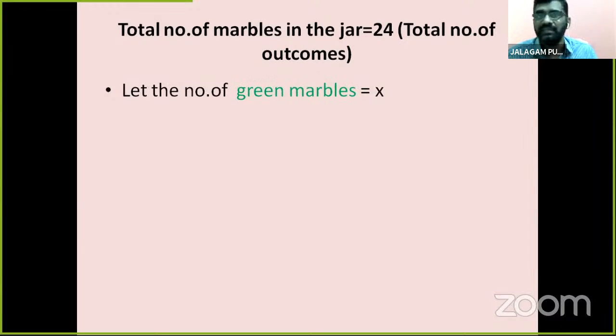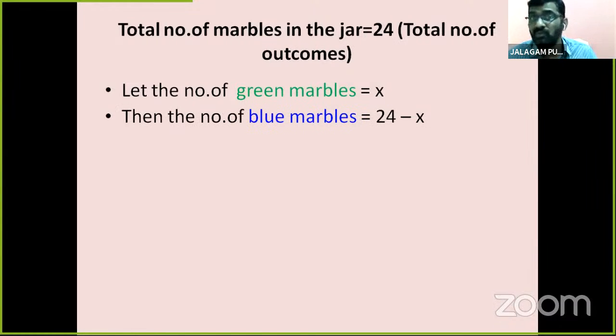In the jar, some are blue and some are green. Let the number of green marbles be X. Then the number of blue marbles is 24 minus X, because the total is 24 and the green marbles are X. So the blue marbles are 24 minus X.